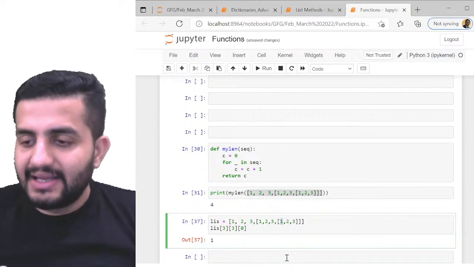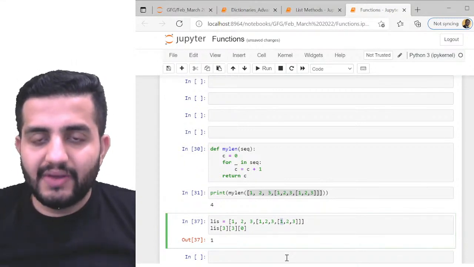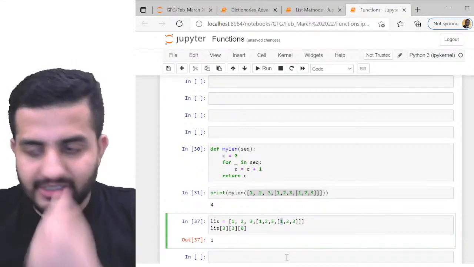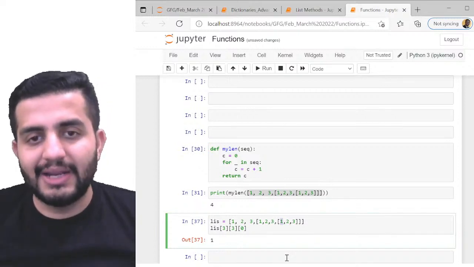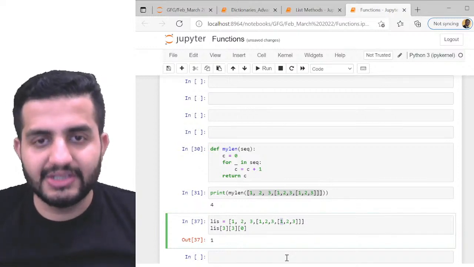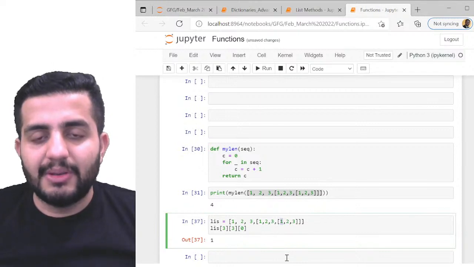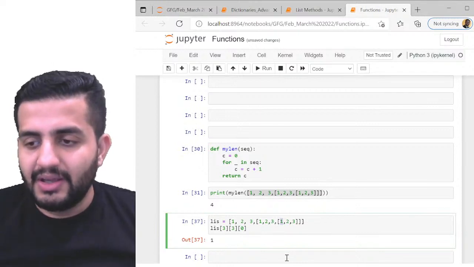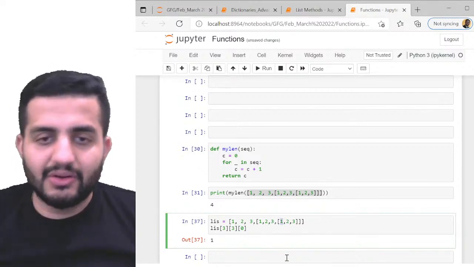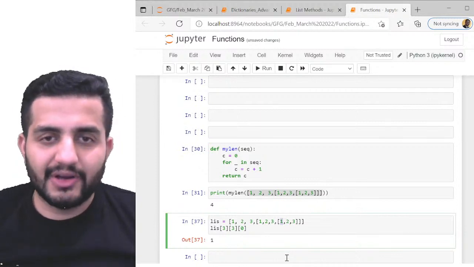Clear. So with this, guys, I think we can wind up for today. We have done enough good questions, so maybe we can do some more questions tomorrow. Same time, we're gonna meet at 10 p.m. We can do a few more questions, and then maybe proceed with other topics. Okay, so let's have another session on the same topic. I'm gonna extend functions tomorrow as well.